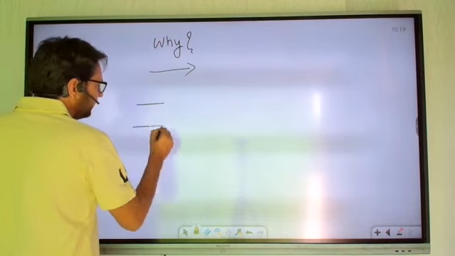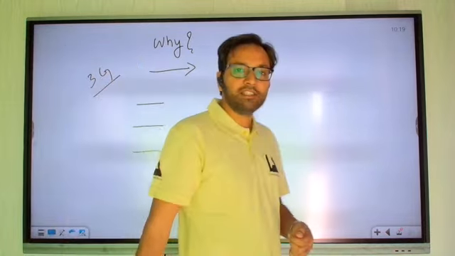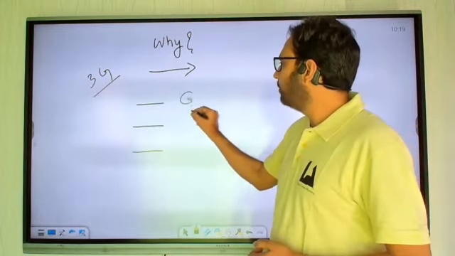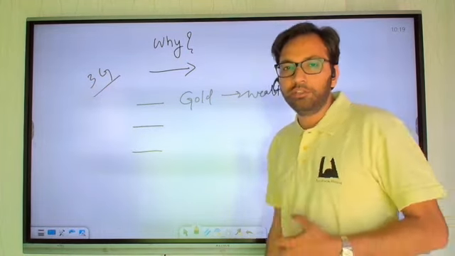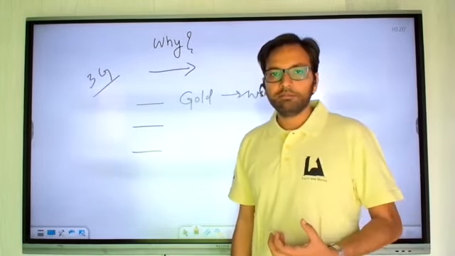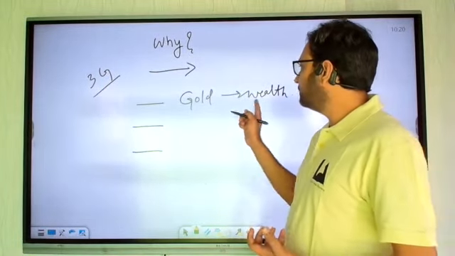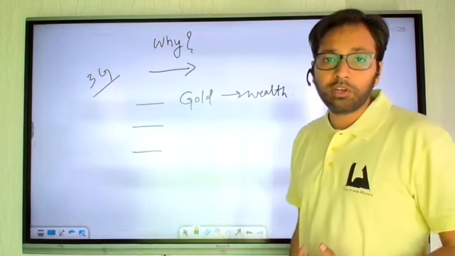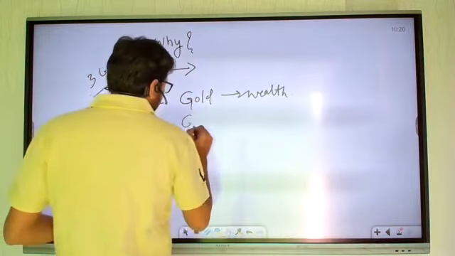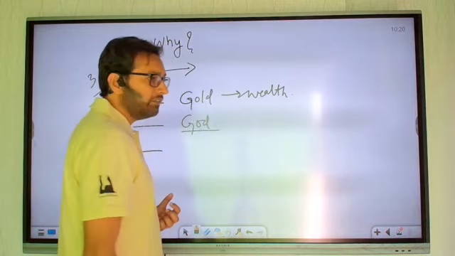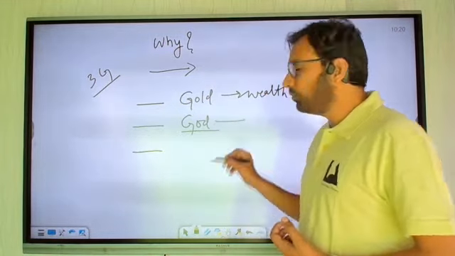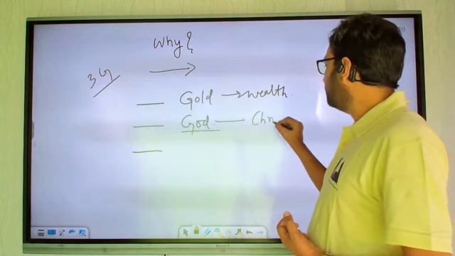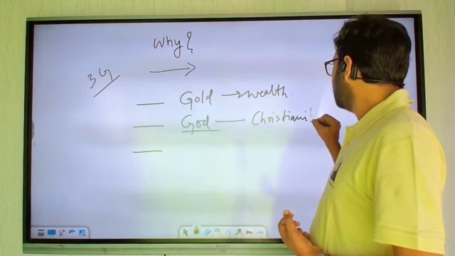I defined them in three G's, not the 3G of your mobile set. The three G's: the first talks about gold, particularly wealth. Of course, they all took a huge risk in coming to India for a particular reason, and this reason would be wealth. They wanted to acquire more and more wealth. Second, they were all Europeans, so they all believed in Christ. They wanted to expand Christianity in the other world. So this becomes one of the reasons they wished to come here.